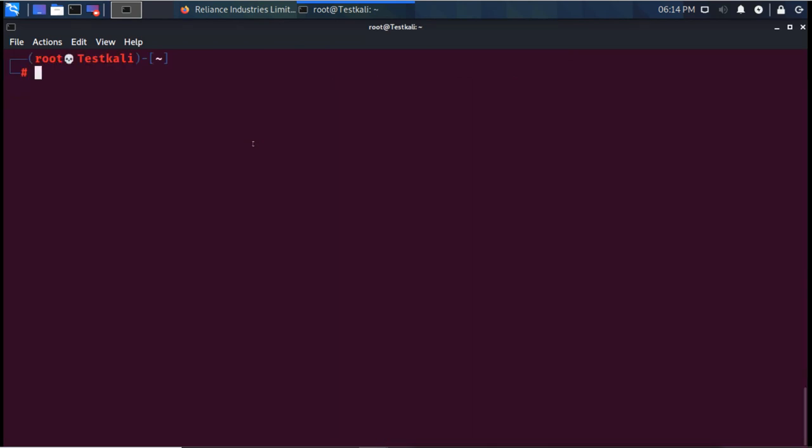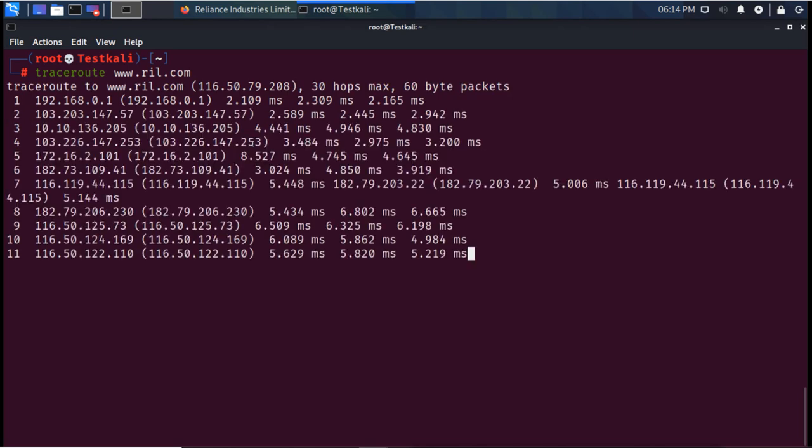Now first I will do it without that -T option, and I can see again that 11th hop it is dropping. Now I will do it with the T option. That means I am going to send the packet of TCP port 80.